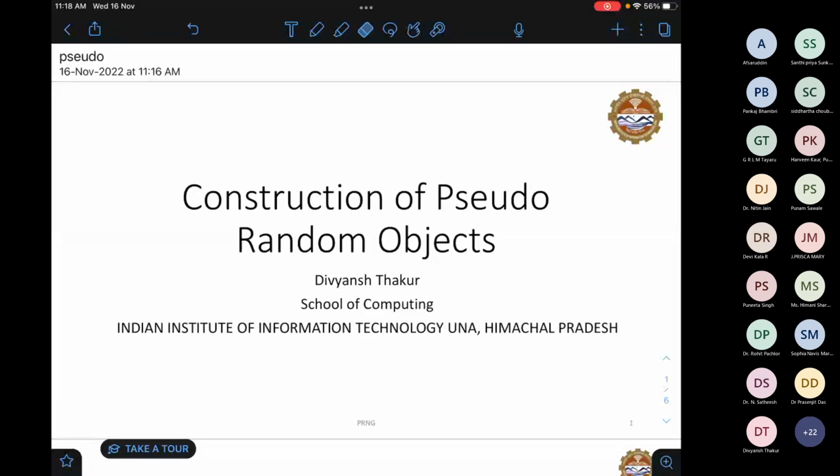So today we'll start with the construction of pseudo random objects. That is one of the important topics in cryptography. Before jumping into pseudo random objects, let me first clear up what a random object is. What is randomness?